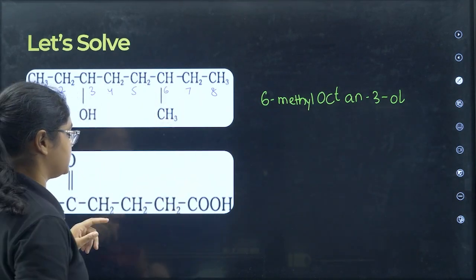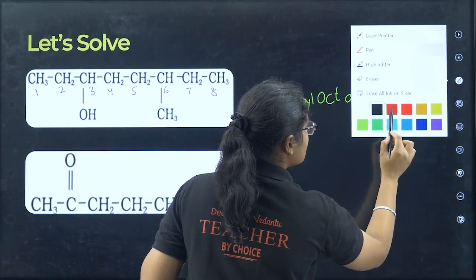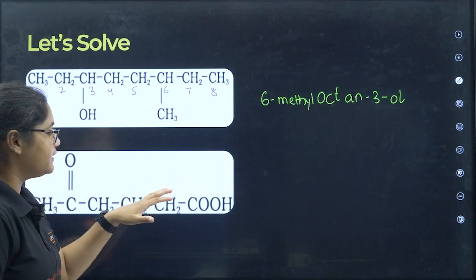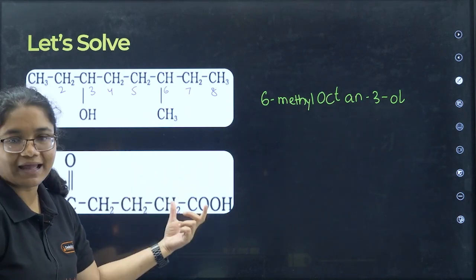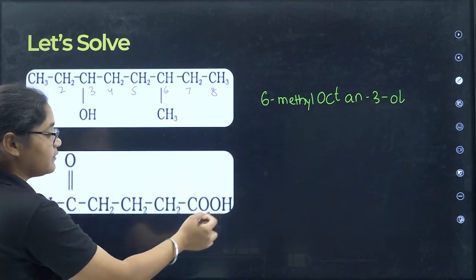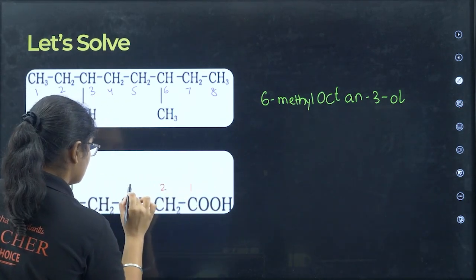Okay, now moving to the next one. Here I have two functional groups. You can see one is an acid functional group and the other one is a ketone functional group, and we know that acids are given more priority than ketones. So in the priority order I have shown you, acids have the highest priority. So I have to number it from this way.